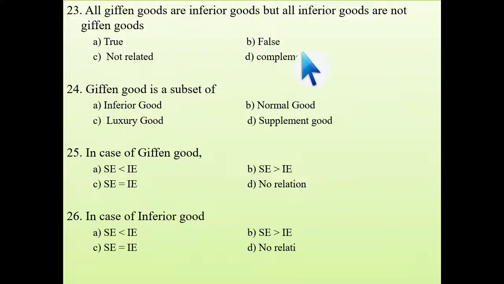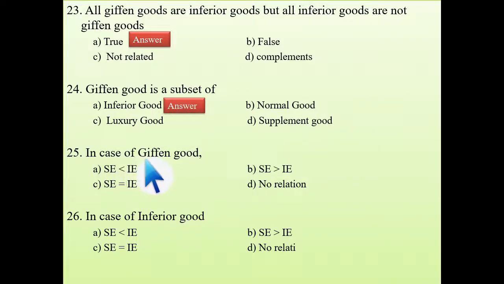Giffen goods. This is true because you can tell that Giffen good is a subset of inferior good. Okay, so that's why we can say that all Giffen goods are inferior goods, but all inferior goods are not Giffen goods. Okay, next question. See, Giffen good is a subset of inferior good, just I have told that. Next question.